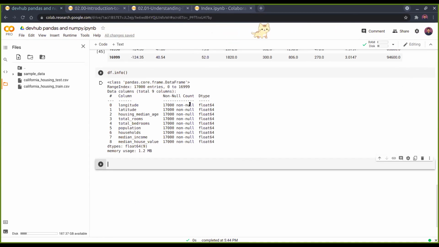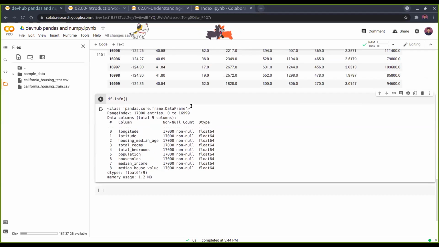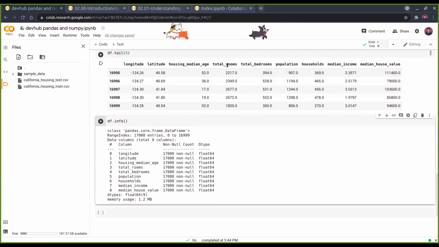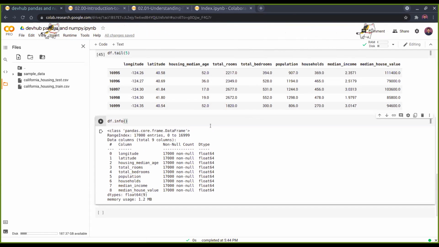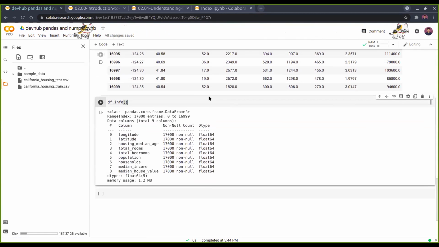Null is actually, for example, not any value, so it has an ASCII character of 0. So that is null. Say, for example, in total rooms we had null, it would be displayed either as null or as NaN, N-A-N, meaning it doesn't have any value.